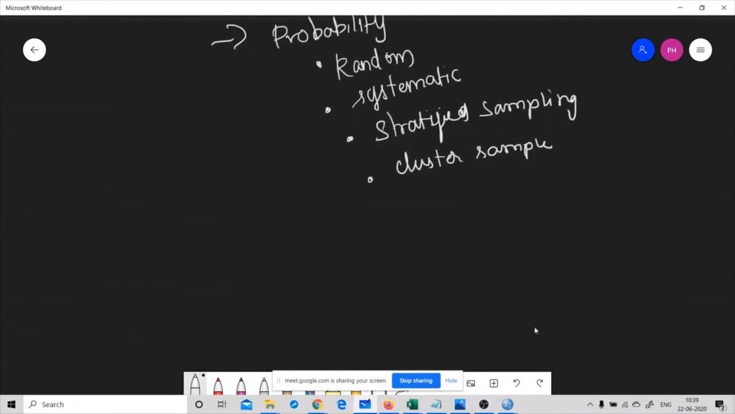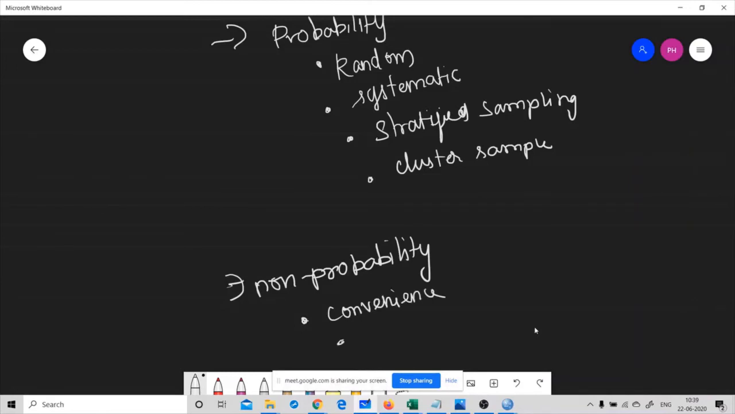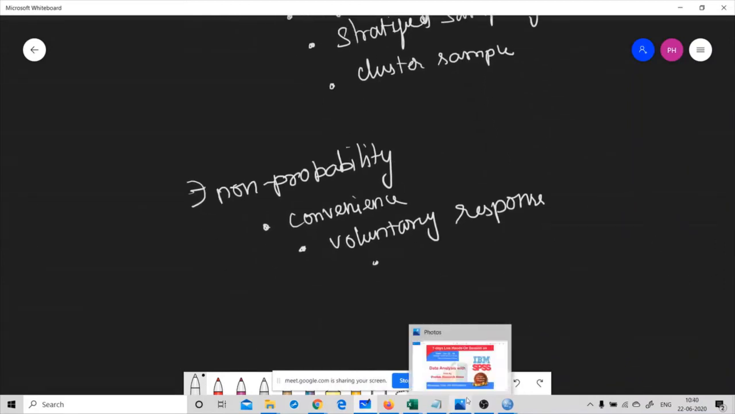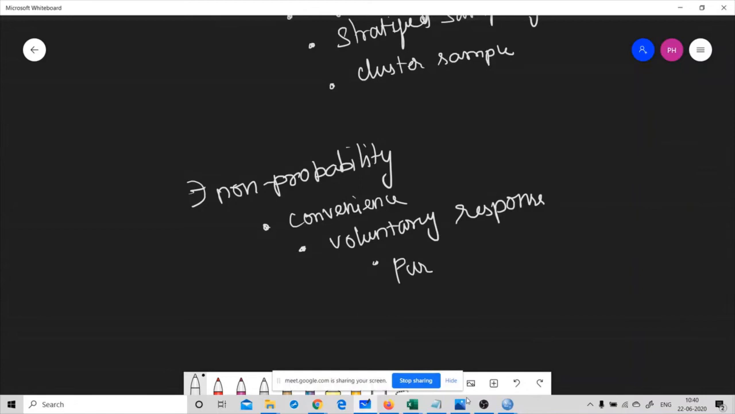Then the other type of sampling is non-probability based. In that, we can see four subcategories. The first one is convenience sampling, the second is voluntary response sampling, next is purposive sampling, and the other one is snowball sampling.